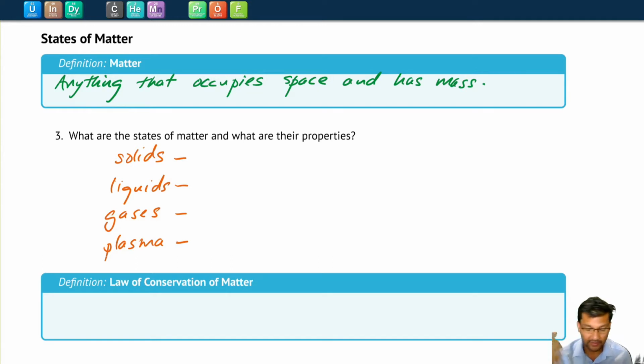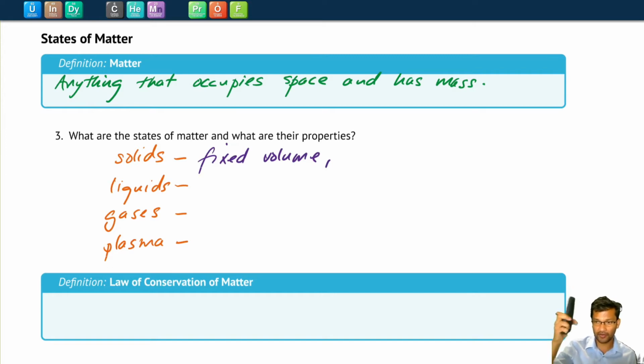What are their properties? Well, solid things are solid. They have a fixed volume, meaning that you can't squeeze them down to be any smaller size. For example, my phone here, if we ignore all of the air spaces that might be inside, I can't really squeeze this into a much smaller size. If they could, they would make a smaller phone. So solids have a fixed volume and also a fixed shape. Solid things are very rigid. Whatever shape they're in is what shape they're going to be if I let go of it. It's going to retain that shape. So it has a fixed volume and a fixed shape.